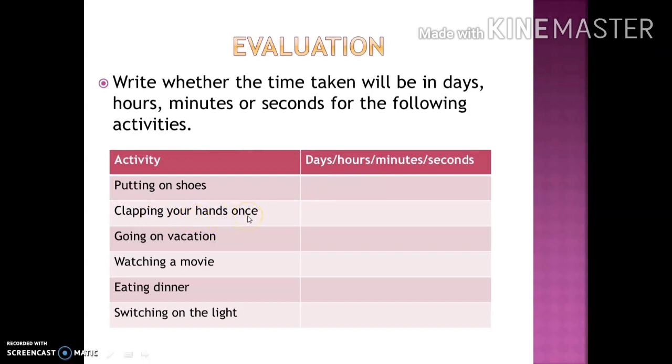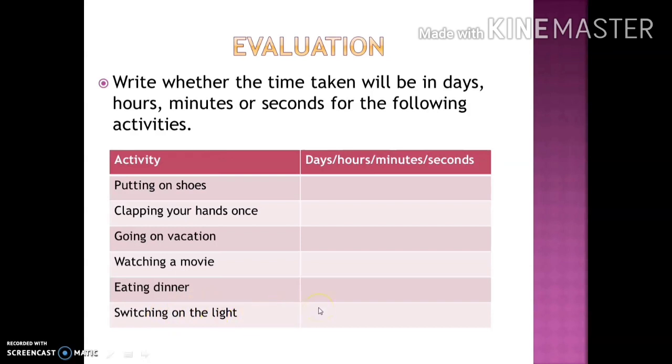It takes minutes. Clapping your hands once can be done in seconds. Going on vacation. Students, we are having a long vacation of many days. So this can be done in days. Watching a movie. What is the duration of a movie? 3 hours. Means this activity can be done in hours. Eating dinner can be done in minutes. Switching on the light, it is done in seconds.